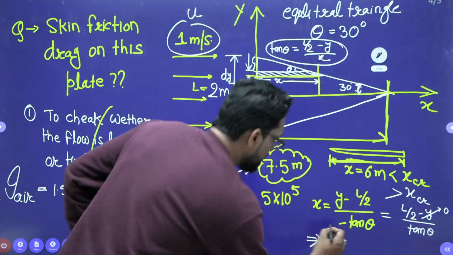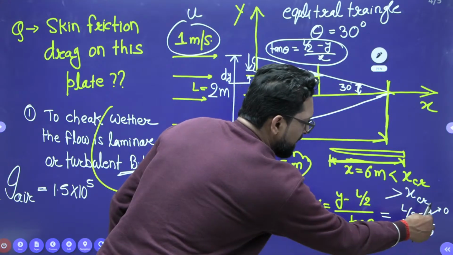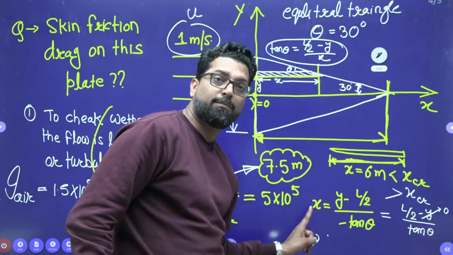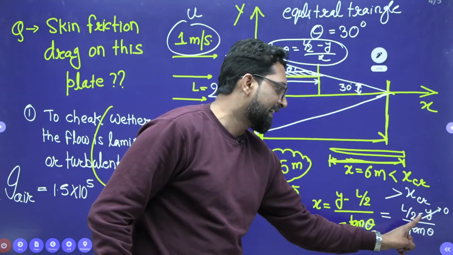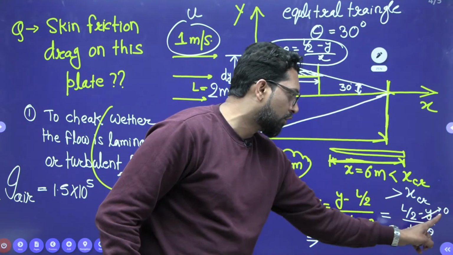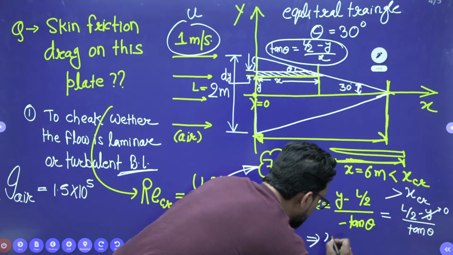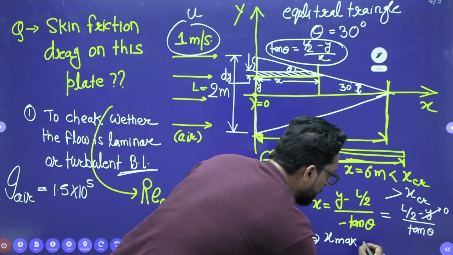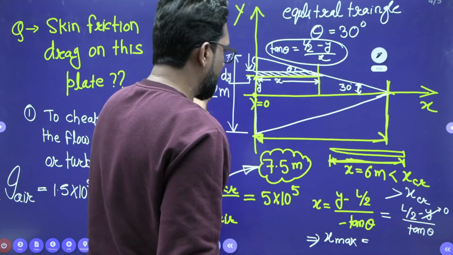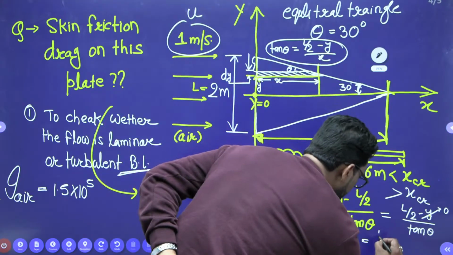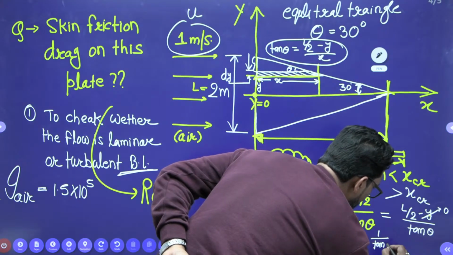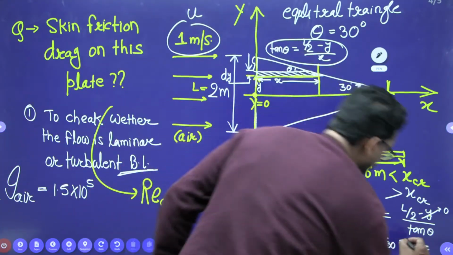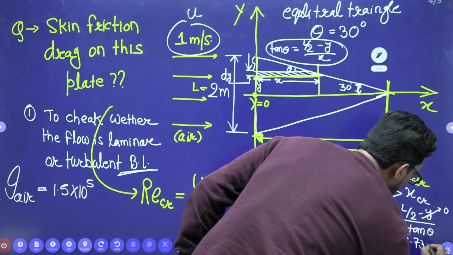So this x is equal to c. If we put y equal to 0, see the beauty, automatically x converts into x max. Why? Because this is negative y. So if we put y equal to 0, this will convert into x max. And what is the x max? It is the maximum length, equal to what, beta? L by 2 you have, that means 1 divided by tan 30 degrees. 1 divided by tan 30 degrees is how much? 1.73 meters. See the beauty.